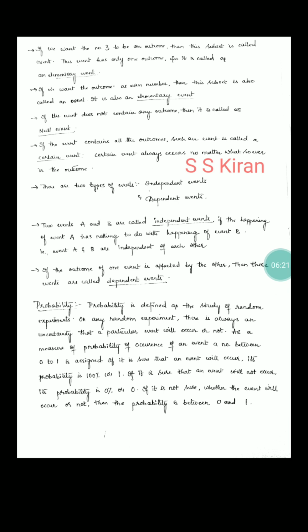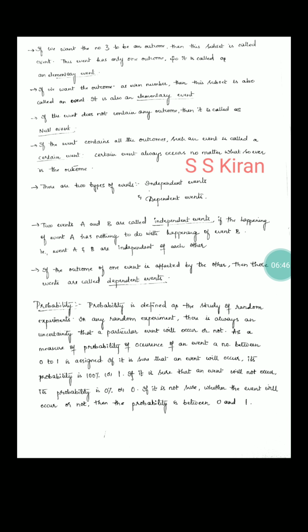It's a trial. Okay. Probability is defined as the study of random experiments. In any random experiment, there is always an uncertainty. Why is it called uncertainty? You don't know if you toss the coin, it may show tail, it may show head. That's why it is called uncertainty.